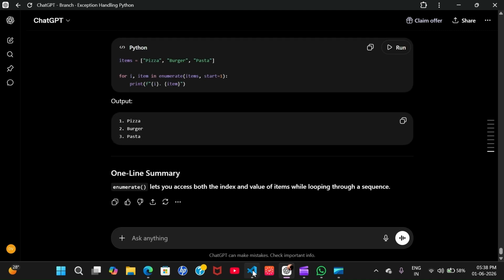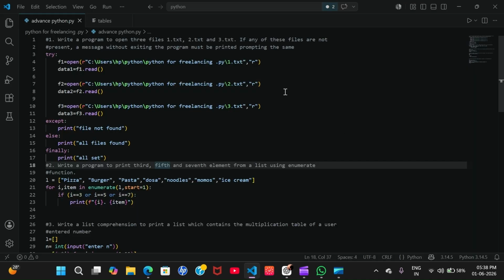Now we understood the basics. Now we are going to do some practical questions as well. Write a program to open 3 files. If any of these files are not present, a message must be printed without exiting the program. See how we already discussed, ultimately it means an error will happen if one of the files is not present. So we are putting this risky code under try, and with try we write except. If this causes an error, then except will be run.